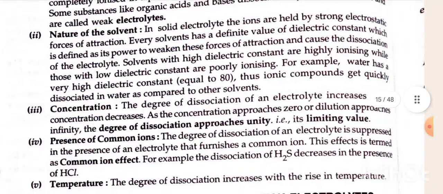Third, concentration. The degree of dissociation of an electrolyte increases as the concentration decreases. As the concentration approaches zero and dilution approaches infinity, the degree of dissociation approaches unity, which is its limiting value. Fourth, presence of common ion. The degree of dissociation of an electrolyte is suppressed in the presence of an electrolyte that furnishes a common ion. This effect is termed the common ion effect. For example, the dissociation of H2S decreases in the presence of HCl. Fifth, temperature. The degree of dissociation increases with the rise in temperature.